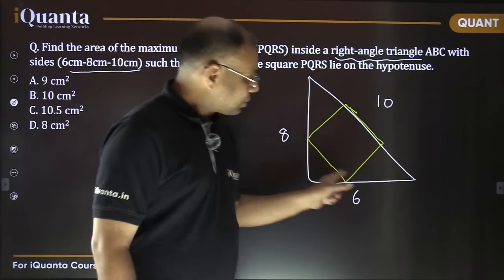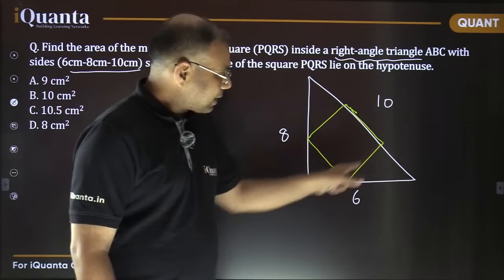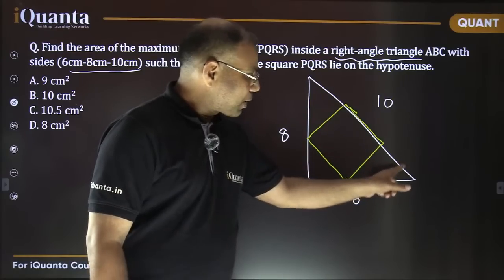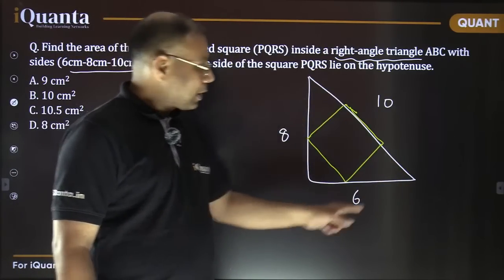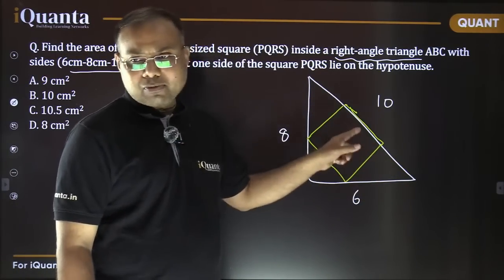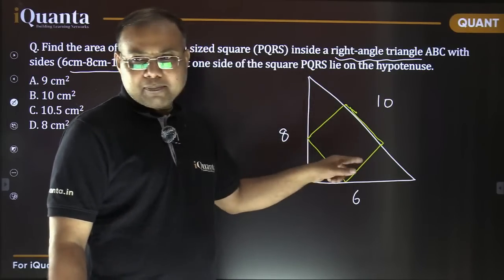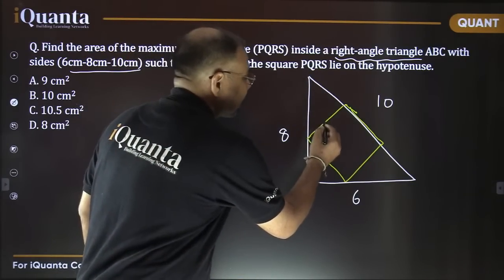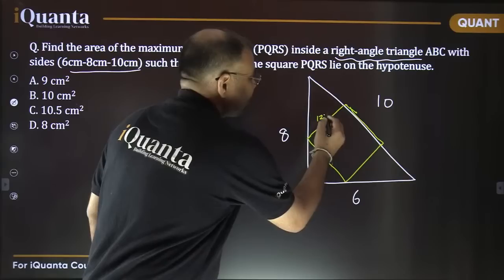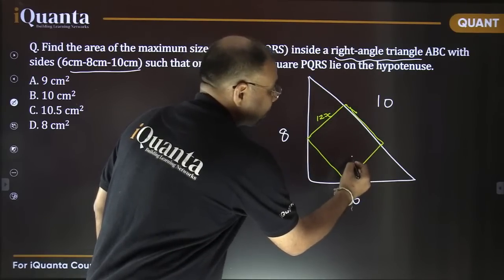And from this triangle, if I take this side length is opposite to this particular angle, इसके opposite 8 वाली side थी in this larger triangle, right? So this side should be multiple of 4 as well. तो ये side तो दोनों same है. So it should be multiple of 3 as well as 4. So for simplicity, I am taking it to be 12x. So let's say side length of my square is 12x.